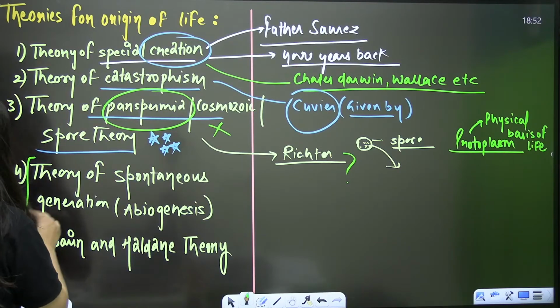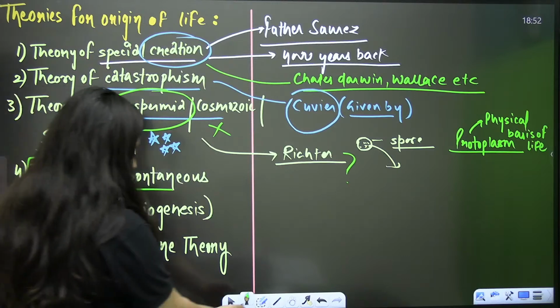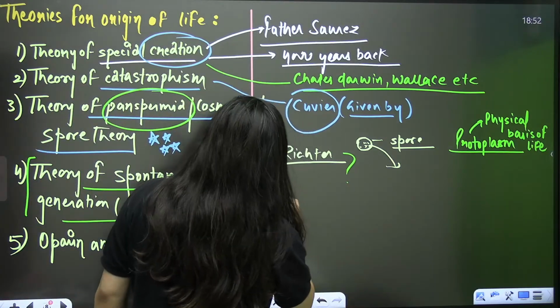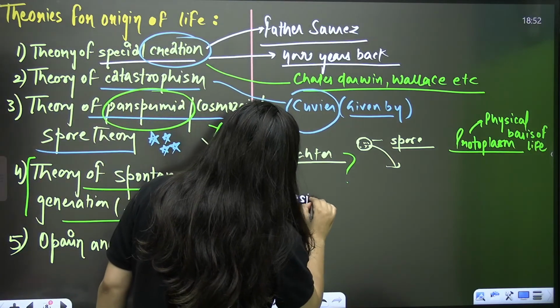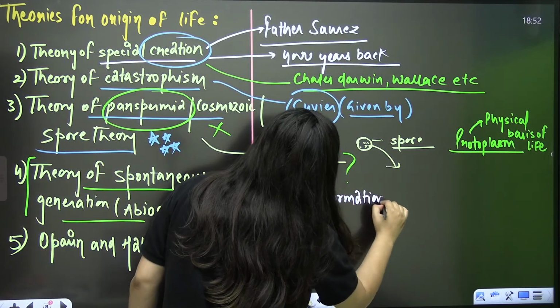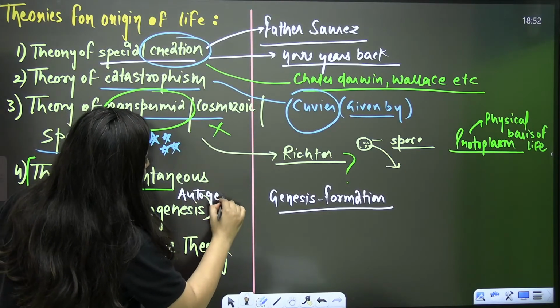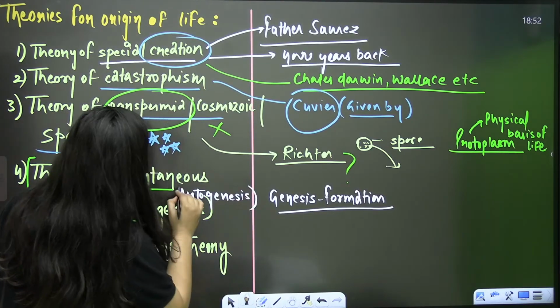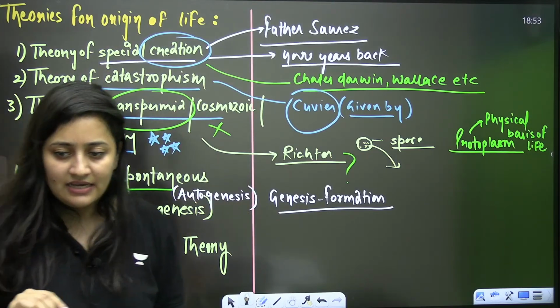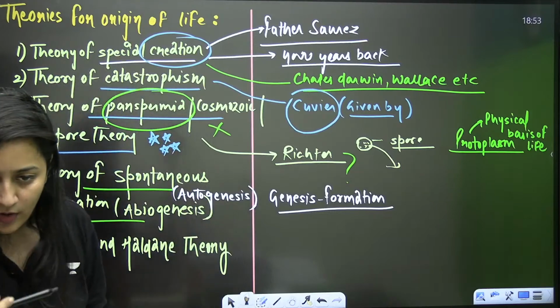Now comes the theory of spontaneous generation, which is also known as abiogenesis. See, when we discuss the word genesis, genesis means formation. The word is abiogenesis, and it is also known as autogenesis.